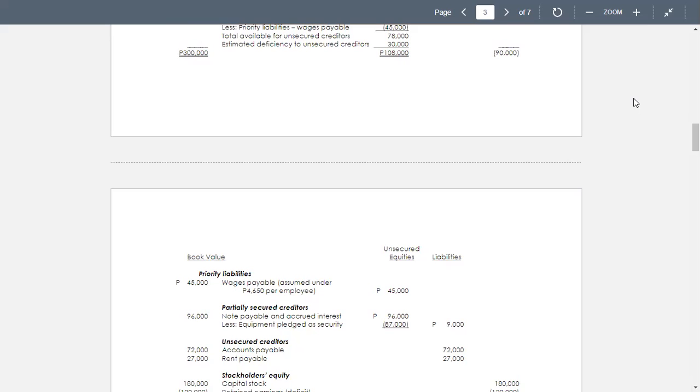Now, for the book values, we have the priority liabilities, wages payable 45,000, assumed under 4,650 per employee for your wages payable of 45,000. Partially secured creditors for notes payable in the amount of 96,000. And we have the equipment as security in the amount of 87,000. So there is a balance of 9,000.